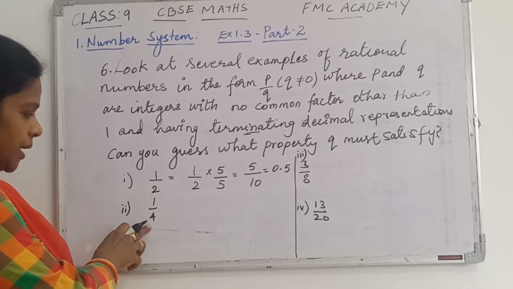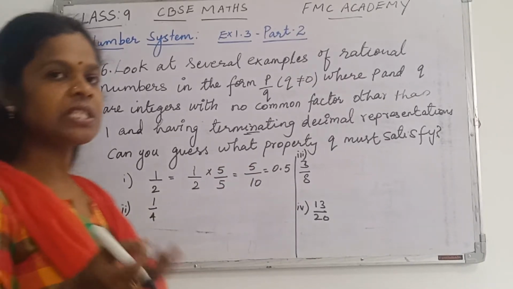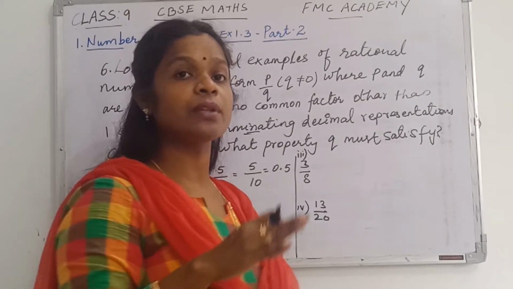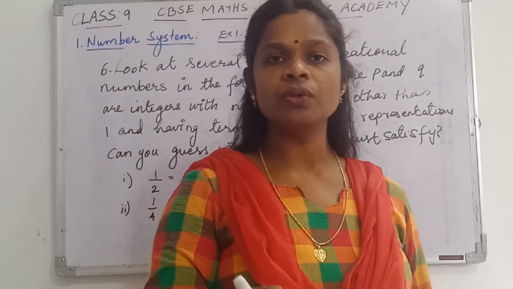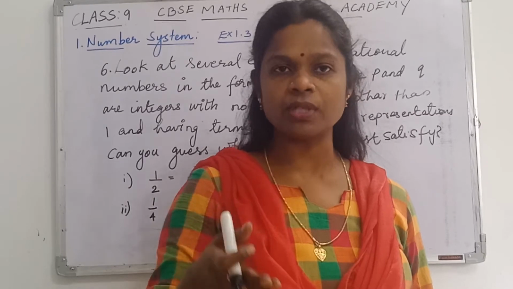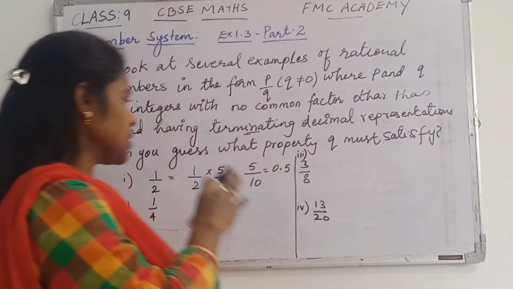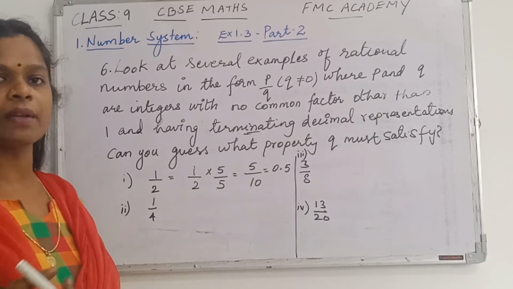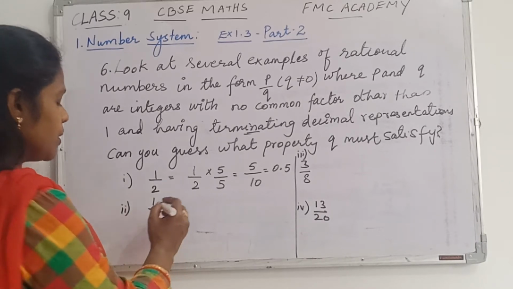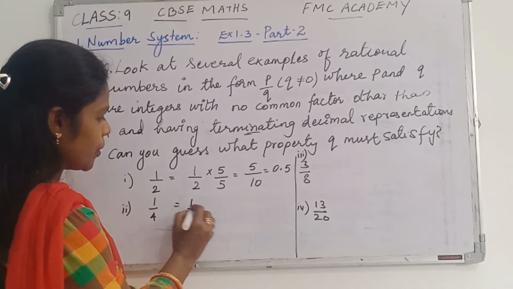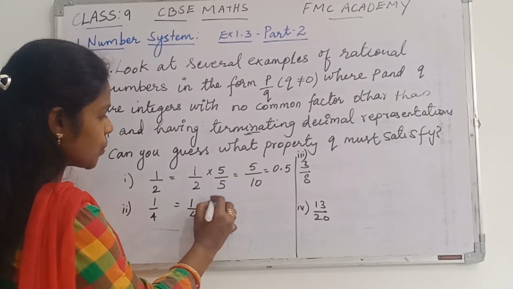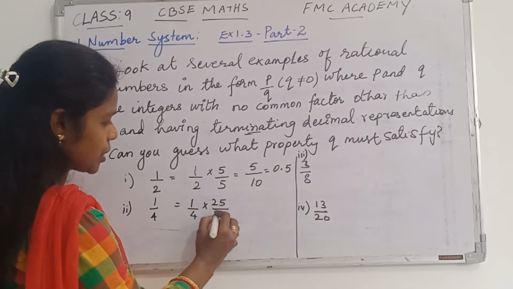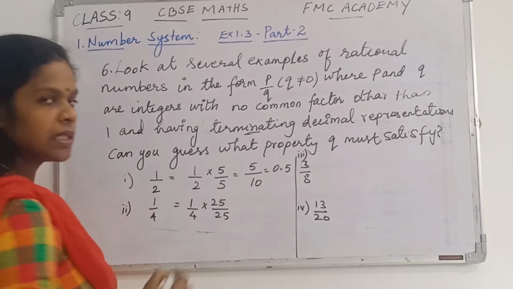Same way now we have 4. Think of which number you can take so that the denominator 4 becomes 100 or 10 or 1000. The suitable number is 25, so that the denominator will become 100. So 1 by 4, I multiply by 25 on both sides, numerator as well as denominator.